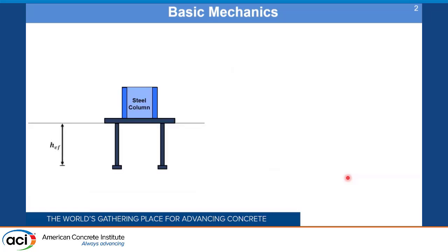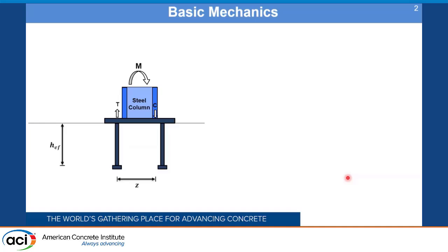Let's consider a steel column connected to concrete foundation with the help of headed studs. Let's consider the embedment depth of the headed studs as H effective. Under the application of bending moment, we will have a tension and a compression couple generated in the system. Let's consider the distance between tension and compression as Z, which is, let's say, the internal lever arm.